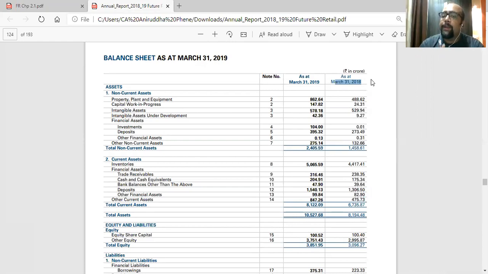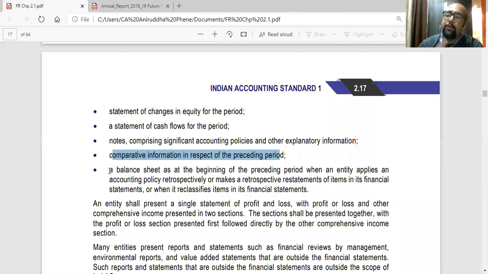If they are making some retrospective changes in the accounting policy, some retrospective changes in the classification of items, or the retrospective application of some accounting policy they are changing from the last 2 years, then they have to present what was the position at the start of the previous year. That is what they are saying. So in this case, it will be on 1st April 2017. A balance sheet as at the beginning of the preceding period.